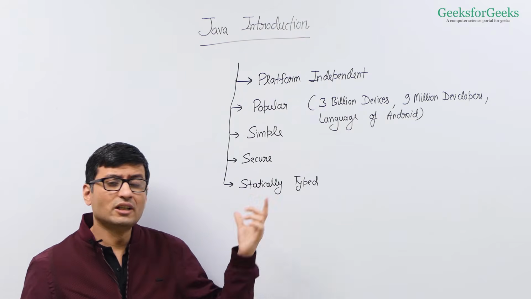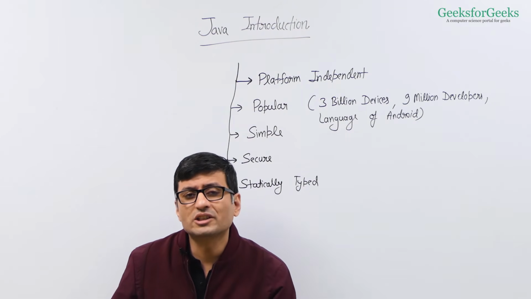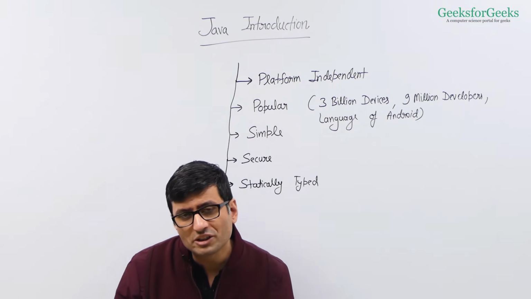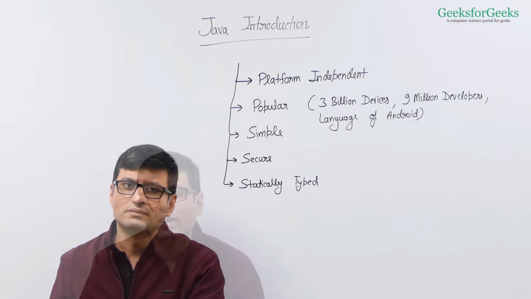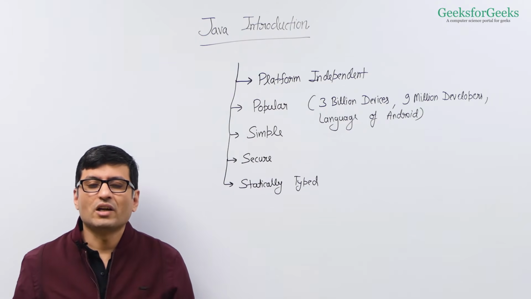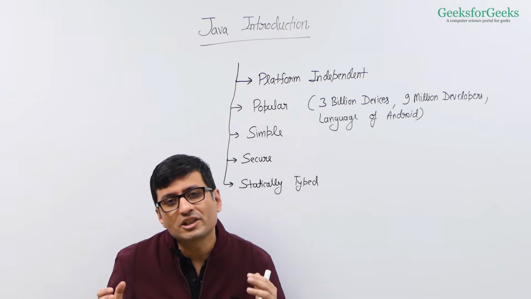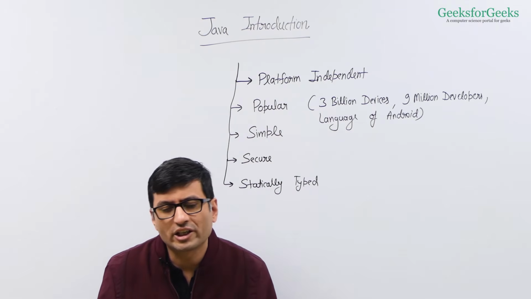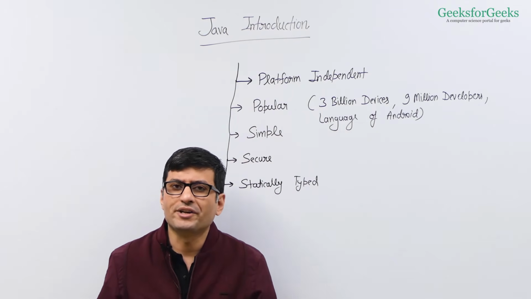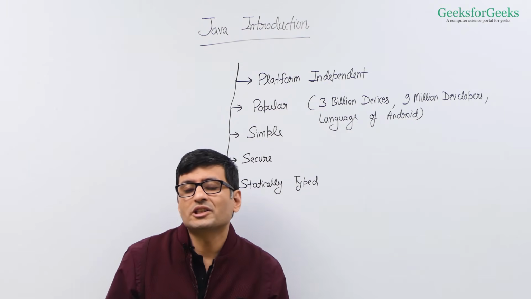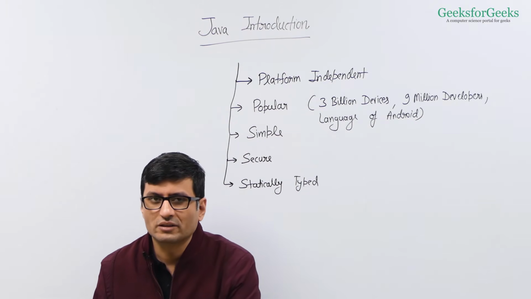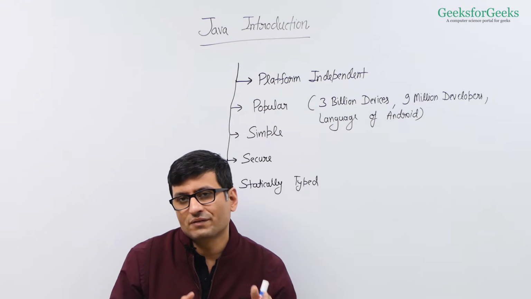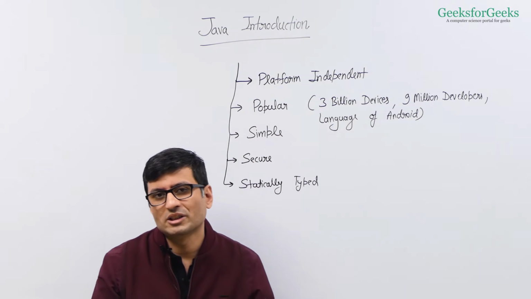The next thing is statically typed. This is where Java is similar to C++ and different from Python. Like C and C++, if you want to use a variable in Java, you will have to declare it first. You will have to tell the data type of this variable. This does not happen in Python. This is where Java is different from Python and close to C and C++.